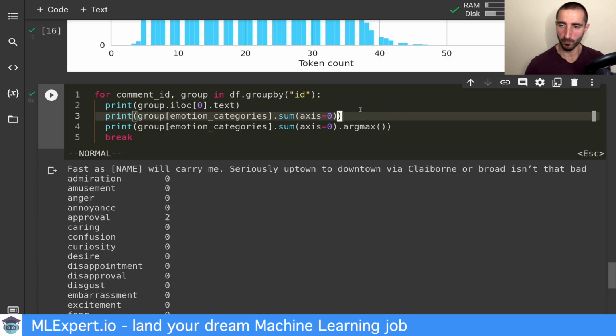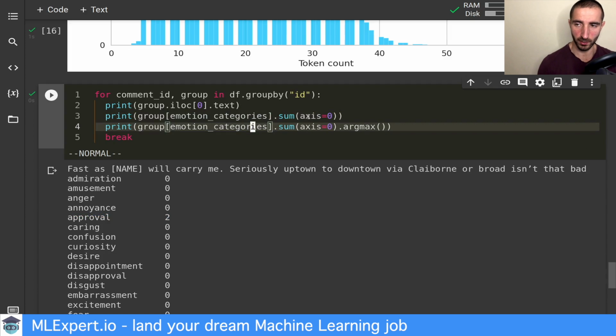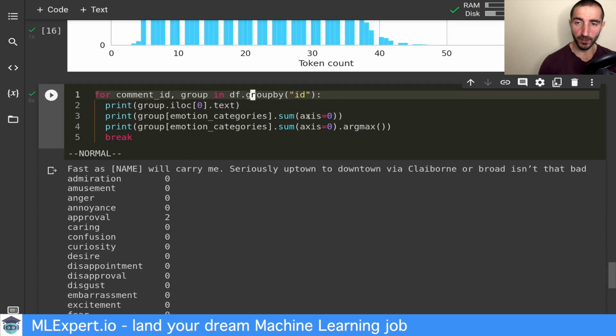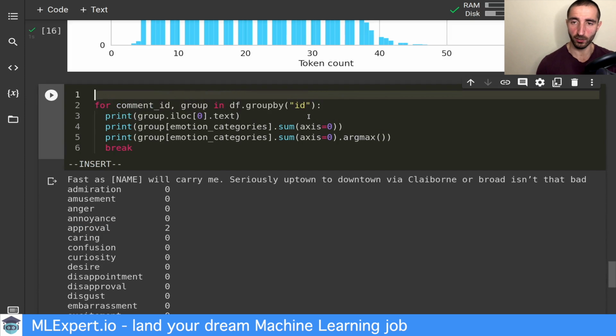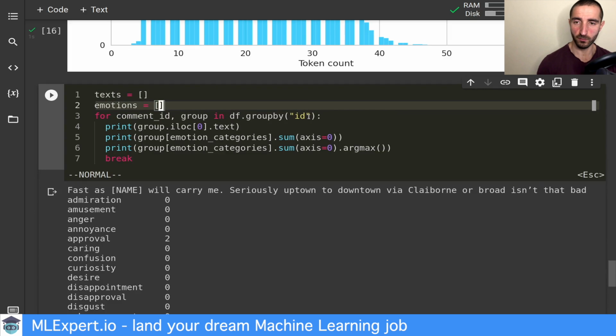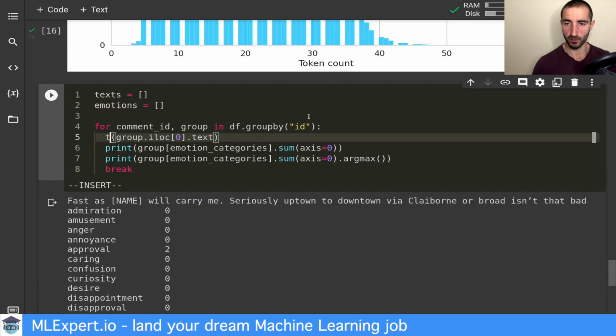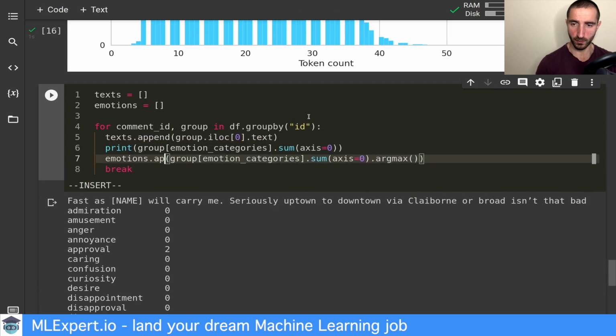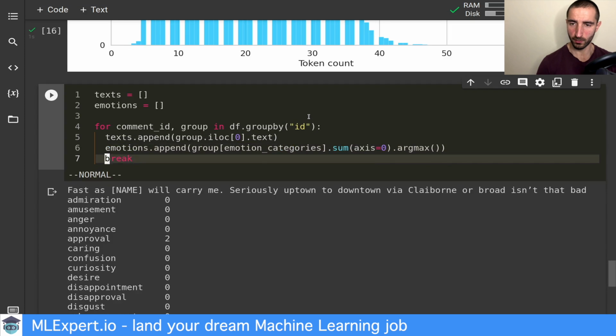and I'm using the Vim bindings here. So this is 0, 1, 2, 3, 4. The fourth category has the maximum number of annotations here. So this will just take the index of that category. So this is great. And this will be the emotion that this particular comment has. So I'm going to take the texts and the emotions from this. The text is going to be this, and the emotion is going to be this row here.